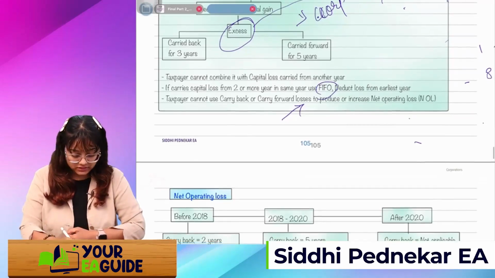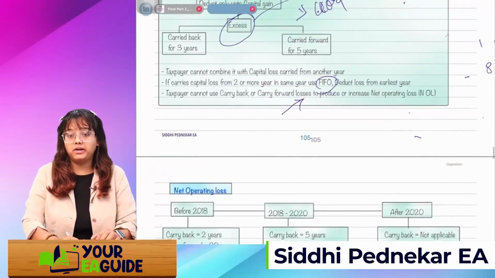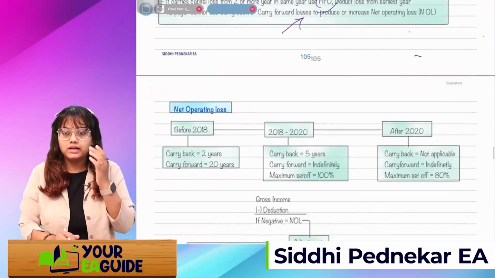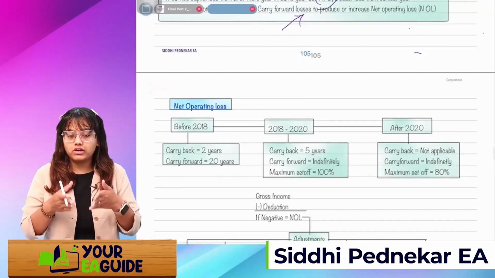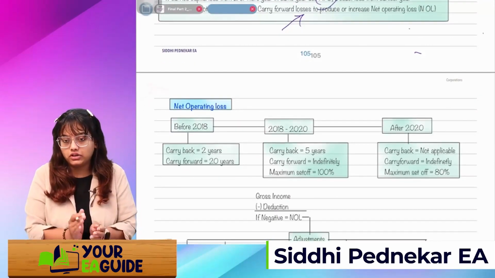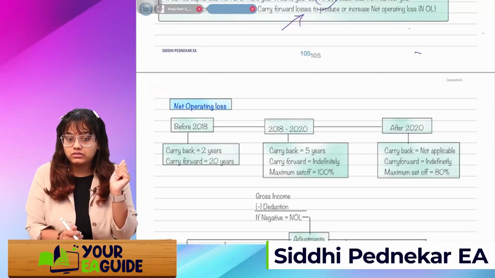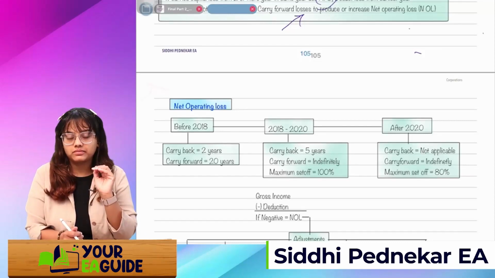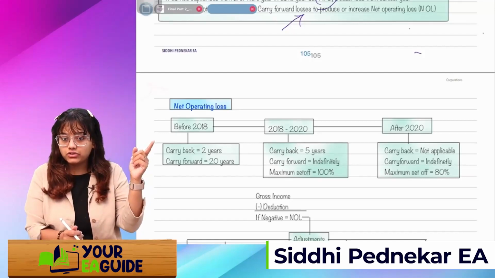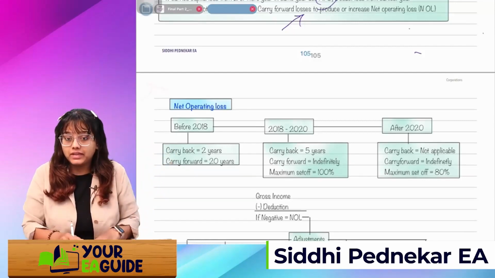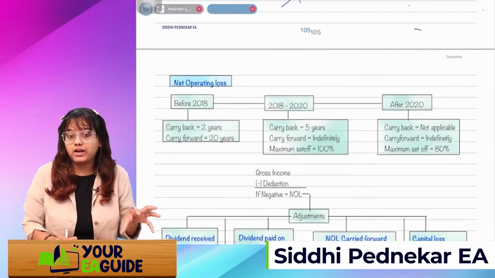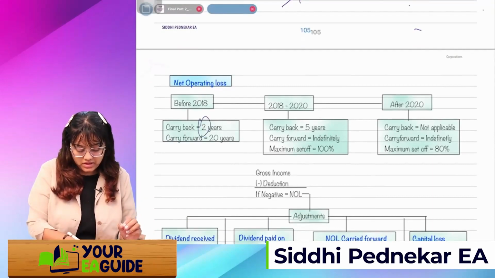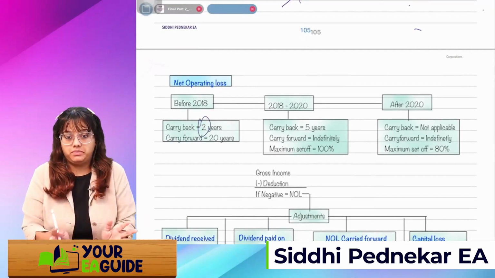Got it, guys? Next, now what do you mean by net operating loss? How will it be set off? If you have incurred a NOL before 2018, the rule was it will be carried back 2 years and carried forward for a maximum of 20 years. If the loss is related to 2018 to 2020, then carry back is allowed for 5 years instead of 2 years, and carry forward is allowed for an indefinite period.